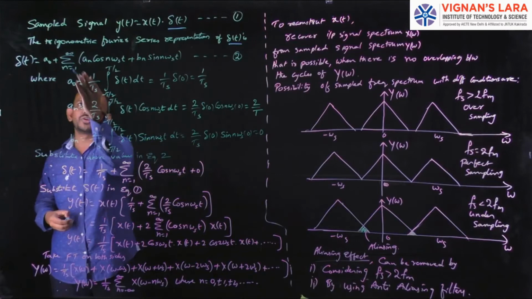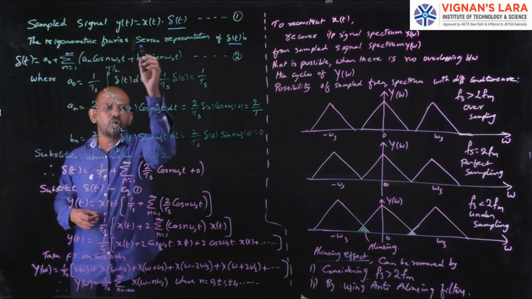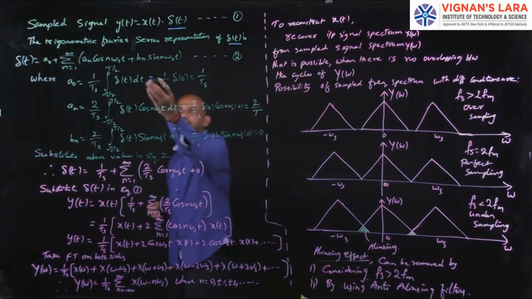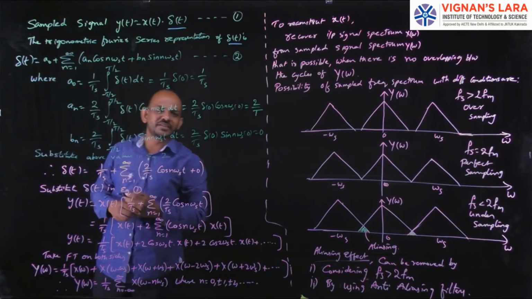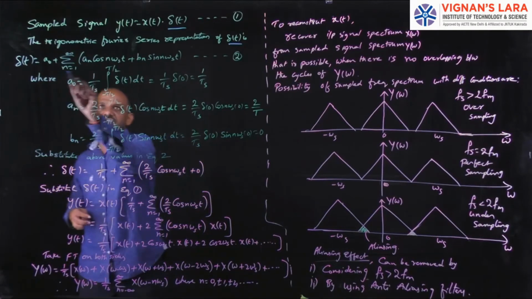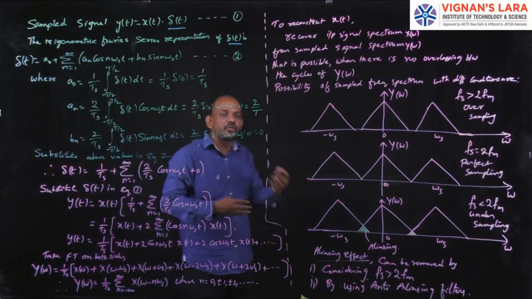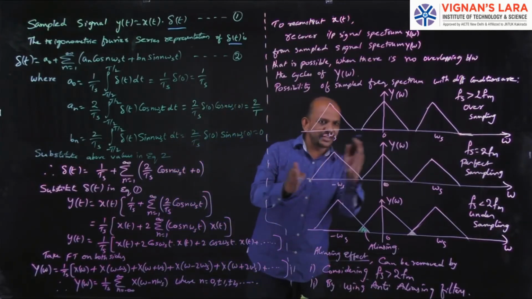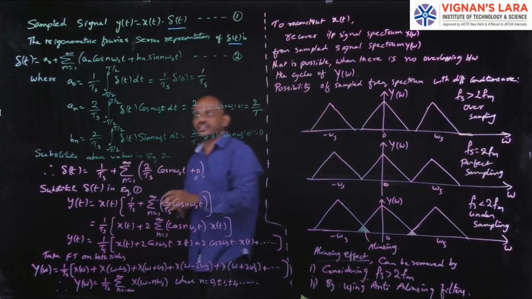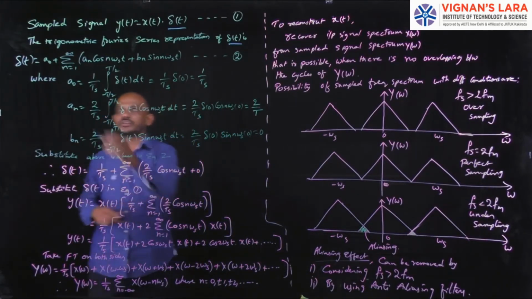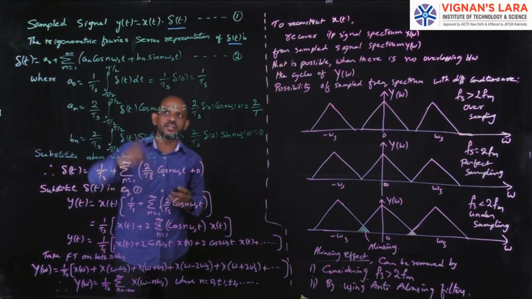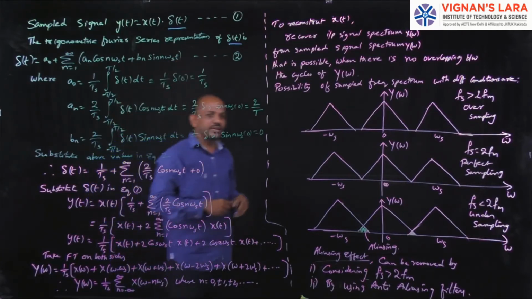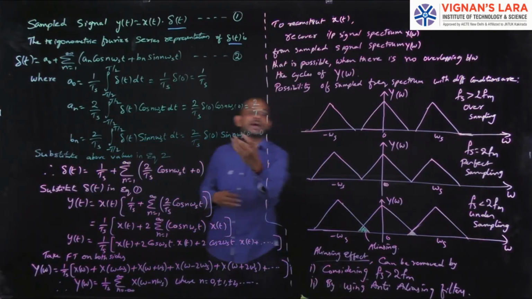With these three constants, I will write the trigonometric Fourier series representation as del of t equal to a naught plus summation n equal to 1 to infinity an cos n omega s t plus bn sin n omega s t. Actually we write omega naught t, but here I have taken the sampling frequency as fs, so I write omega s. This is the trigonometric Fourier series representation of the impulse train, because we have a train of impulses and we have to represent all of them. We have taken omega s because we are going with respect to the sampling frequency fs.